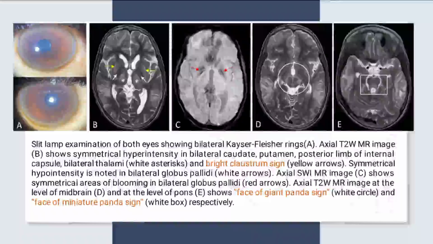Image B shows symmetrical hyperintensity in the bilateral caudate, putamen, posterior limb of the internal capsule, and bilateral thalami, and shows the bright claustrum sign. Symmetrical hypointensity is noted in the bilateral globus pallidi. Axial SWI image shows symmetrical areas of blooming in the bilateral globus pallidi. Axial T2 MR images at the level of midbrain and at the level of pons show the face of the giant panda and the face of the miniature panda sign respectively.